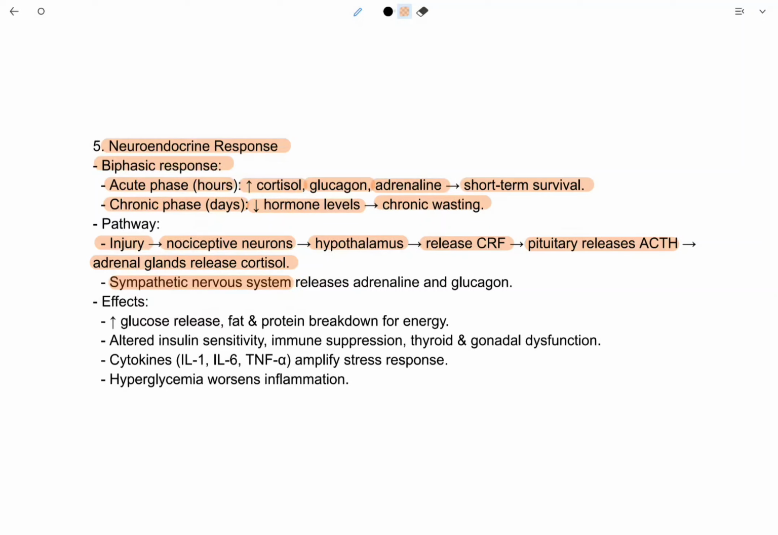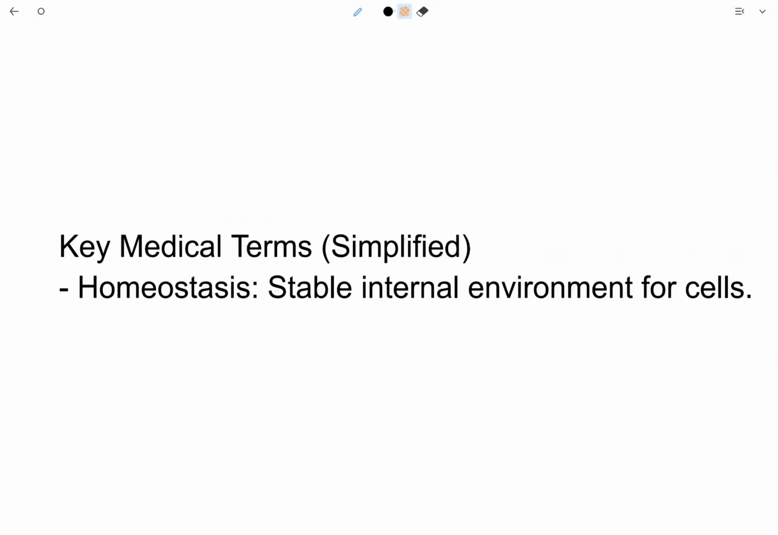The sympathetic nervous system, or SNS, releases two hormones. One is adrenaline and another is glucagon. Its effects are increased glucose release, fat and protein breakdown for energy, altered insulin sensitivity, immune suppression, and thyroid and gonadal dysfunction. Cytokines: there are three, IL-1, IL-6 and TNF alpha. They amplify the stress response. Hyperglycemia is increased glucose level in the blood. Hyperglycemia worsens inflammation.